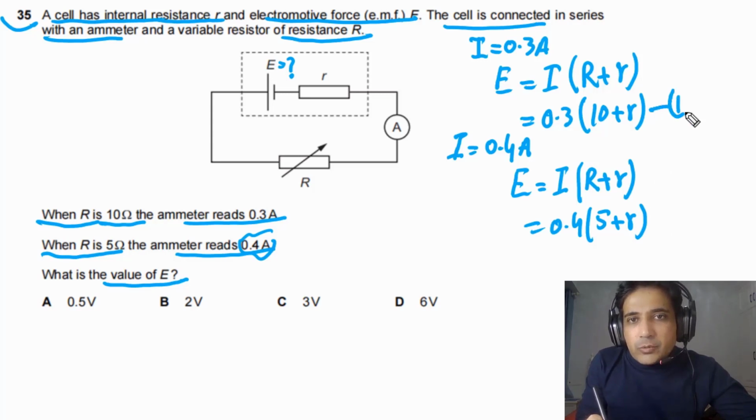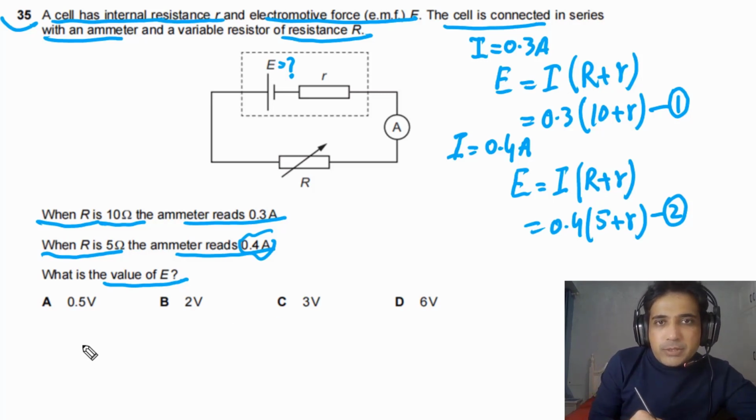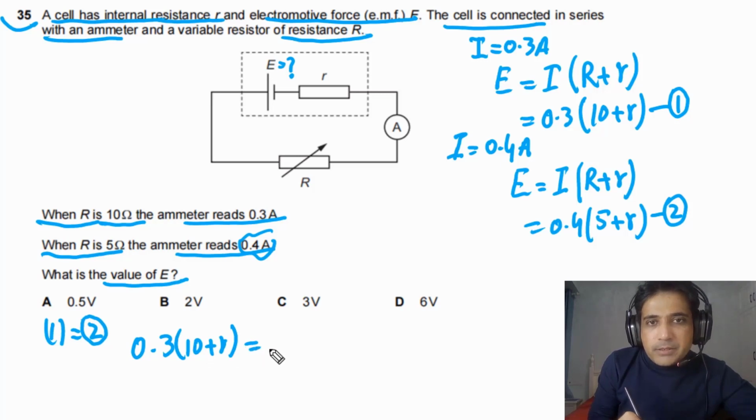We can say this is equation 1 and this is second equation. These two equations are equal because E is equal to this and also E is equal to this one. So we can equate 1 and 2. Equation 1, 0.3 times (10 plus small r) is equal to 0.4 times (5 plus r).